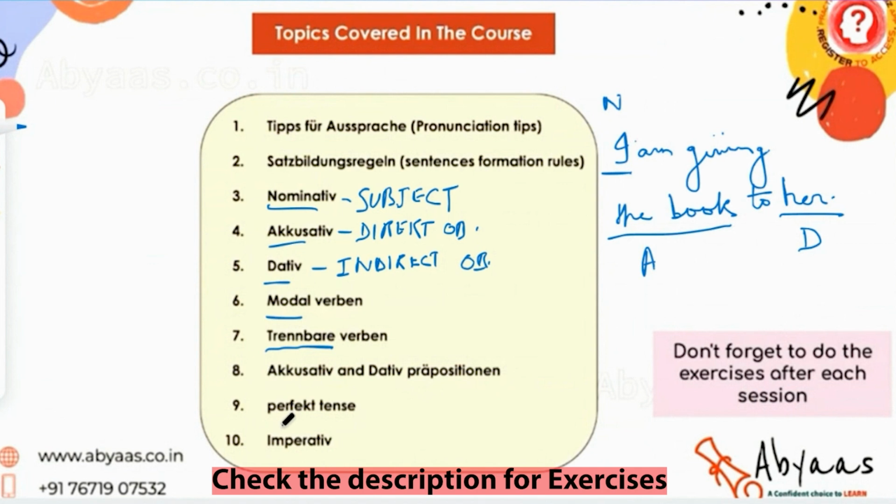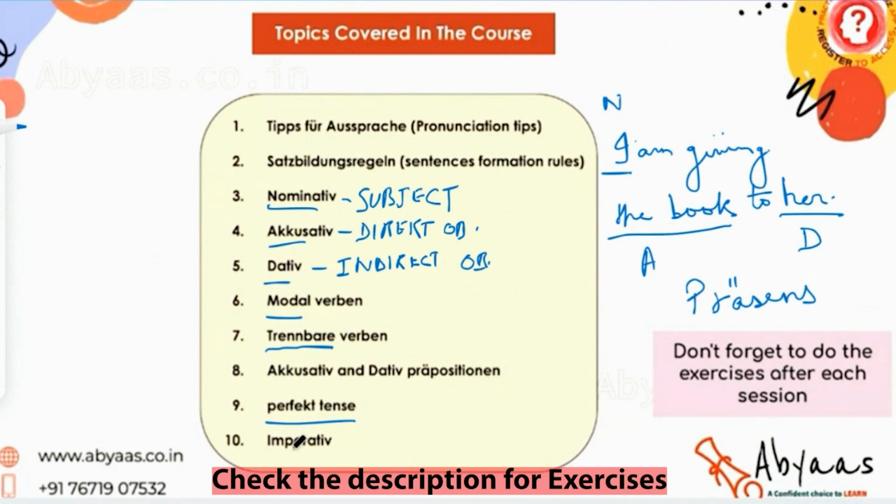And then we'll have the perfect tense. The 9th topic we'll be covering is called the perfect tense. Under the A1 syllabus, only 2 tenses we need to learn. Präsens, which is called the present tense, right? And then we have the perfect tense. So in the perfect tense, I did my homework. In this sentence, it shows that the action has been completed. But in the present, I am doing my homework, or I do my homework. So that is the difference between present and perfect tense. Present means the action is ongoing, and perfect tense means the action has been completed.